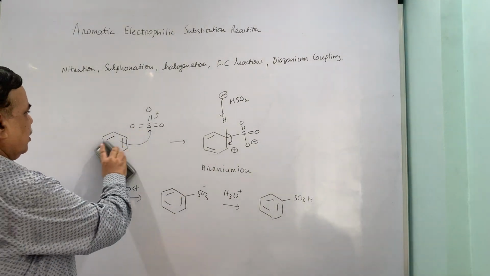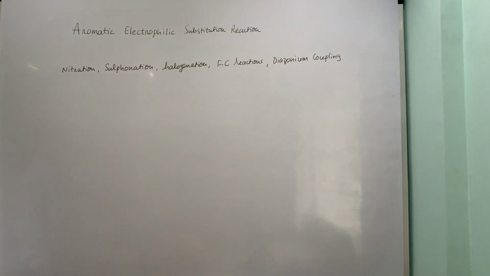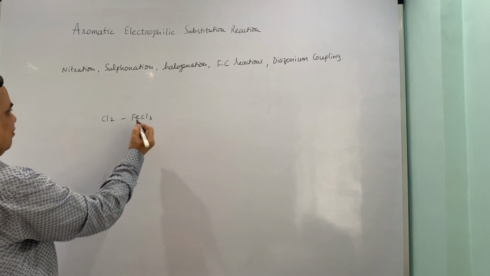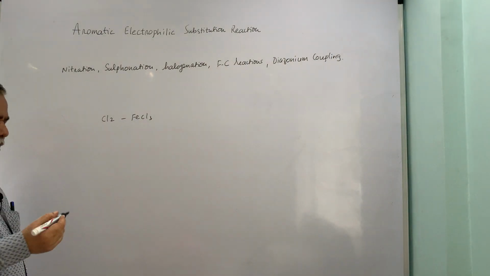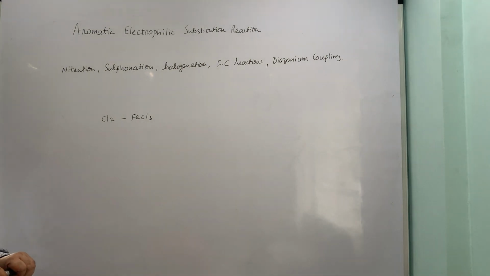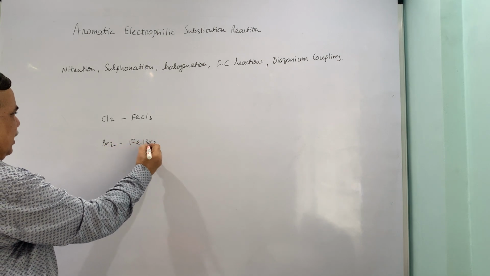For halogenation reactions, we have seen that only chlorination and bromination have synthetic applications. Fluorination generally destroys the aromatic sextet, so fluorination is not considered, and iodination being a reversible reaction also has some question marks. So for halogenations, generally a combination of chlorine with a Lewis acid. Now Lewis acids can be anything: FeCl3, aluminum chloride, gallium chloride, boron tribromide, etc. So this is there, bromine with FeBr3 or any Lewis acid for that matter.